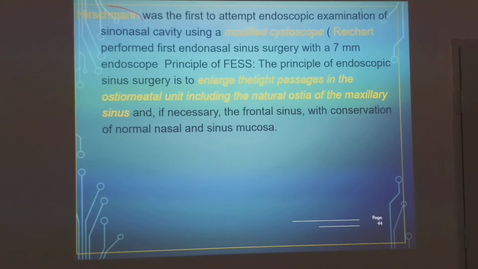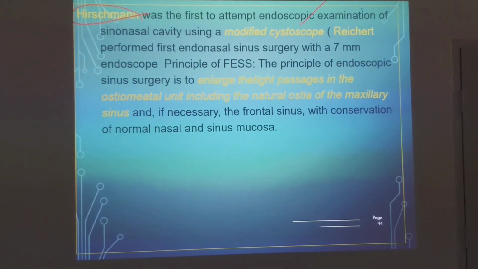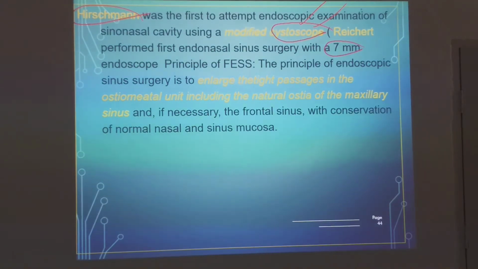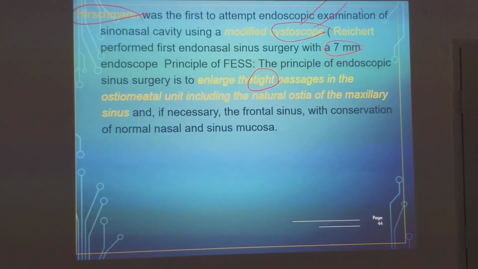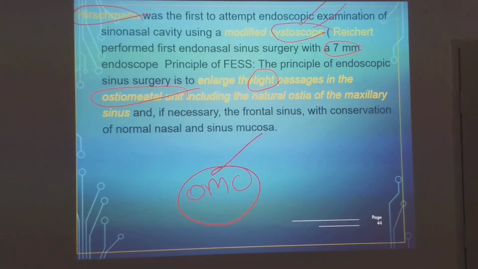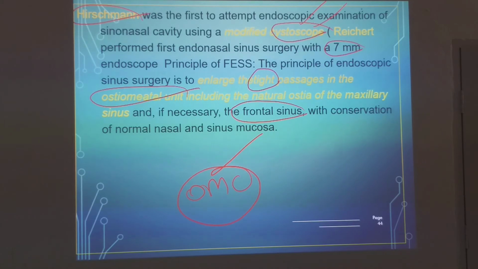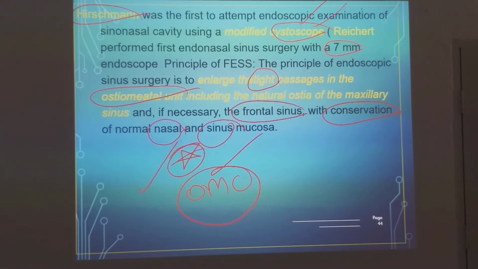Hirschmann was the first one to attempt endoscopic sinus surgery with the help of a cystoscope. Richard performed endoscopic surgery with a 7 mm endoscope. So Hirschmann, Richard, the principle is to enlarge the tight passages of the osteomeatal complex. For your level, what should you be knowing? The osteomeatal complex is widened and you will enlarge the frontal sinus also separately, and conservation of normal nasal and sinus mucosa. Don't damage the mucosa, remove the unnecessary bones. That is called FESS.